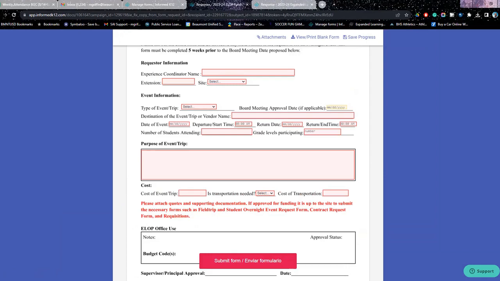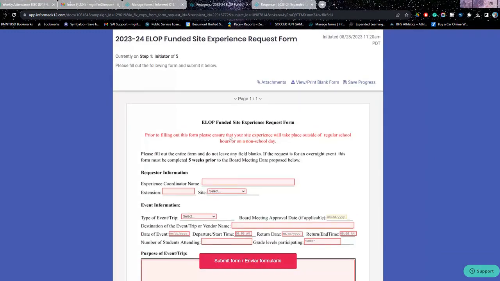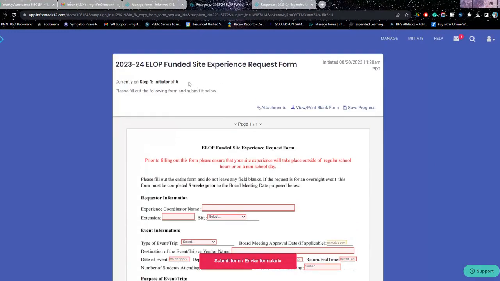It also reminds you that any type of these events have to be board meeting approved, and so you will need to make sure that you have the correct time span available to get the approvals for these types of things. So this is the first form that we will be sharing out today. Again, it's called the Expanded Learning Funded Site Experience Request Form. So that's one. The other form that we're sharing out is this form.